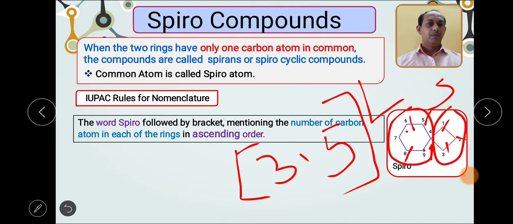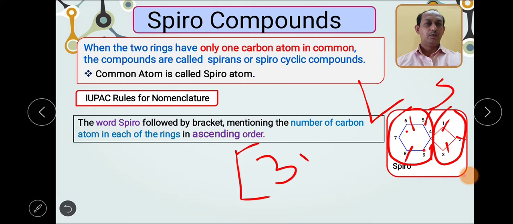In case of the spirocompounds, you have only 2 chains, while in case of the bicyclocompound you have 3 chains. So we will write in the bracket 3.5. This is how we have to give the numbering.